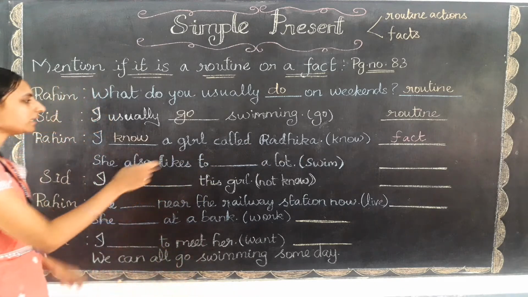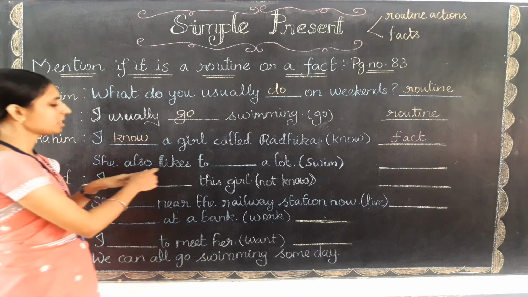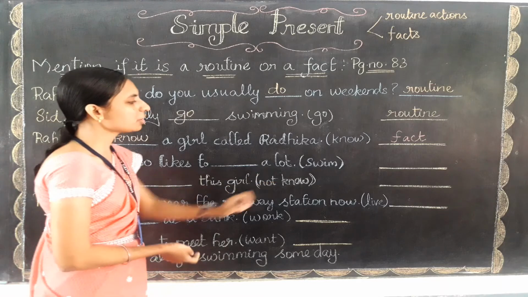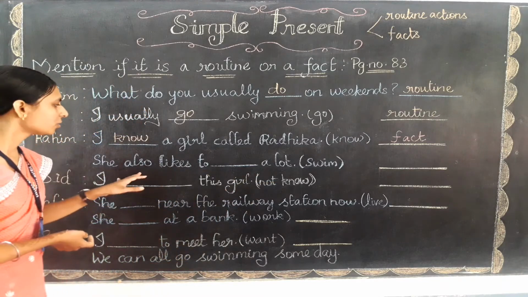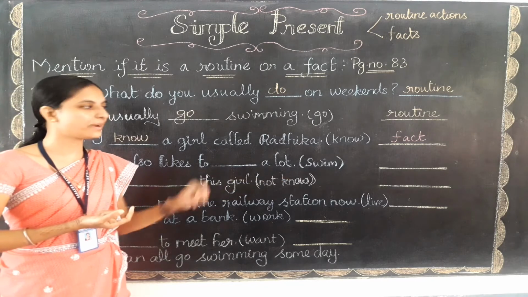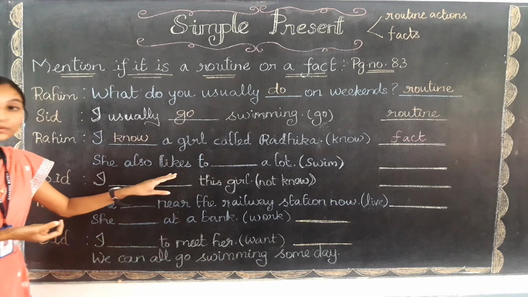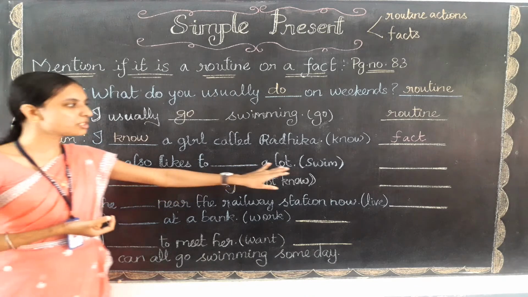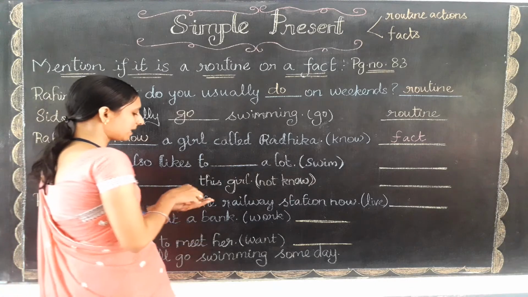Okay, so let me read out the next sentence. She also likes to swim a lot. She also likes to swim a lot. So அவளுக்கும் என்ன பண்ண பிடிக்கும்? Swim பண்ண பிடிக்கும். So do I need to change anything? They have already used the verb likes, and also they are going to use swim only, so it will come as it is only. So the answer is swim.